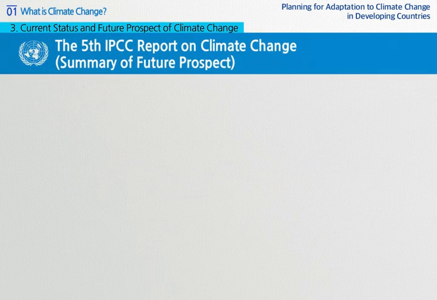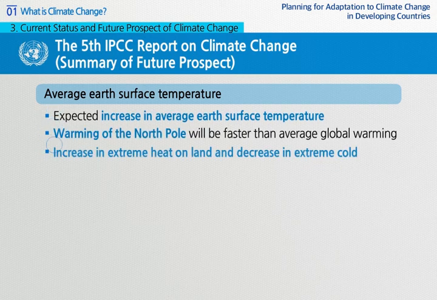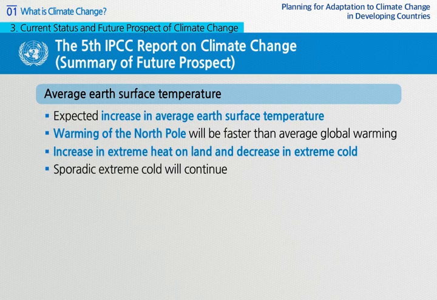Now let's explore the future prospect of climate change. It is likely that average Earth surface temperature will increase. Especially, global warming in the North Pole is going to be faster than average global warming. As average Earth surface temperature rises, extreme heat on land will increase more within certain daily or seasonal ranges, while extreme cold is likely to decrease. However, extreme cold in winter that occurs sporadically may continue.